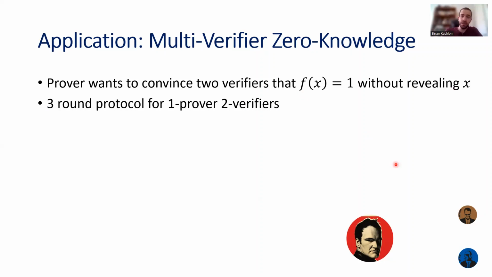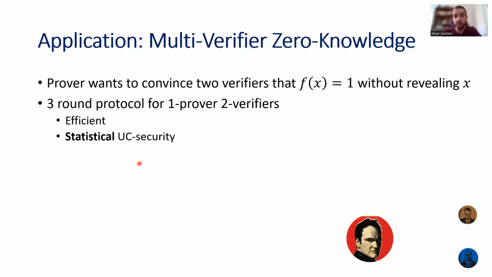Our results show that there exists an efficient 3-round protocol for this 1 prover 2 verifier scenario. It runs in polynomial time in the circuit size of the function f. It provides statistical UC security. First of all, it provides statistical security, which means that even if the prover is corrupt and unbounded, it cannot cheat the verifiers. And even if a single verifier is corrupt and unbounded, it cannot violate the zero knowledge property.